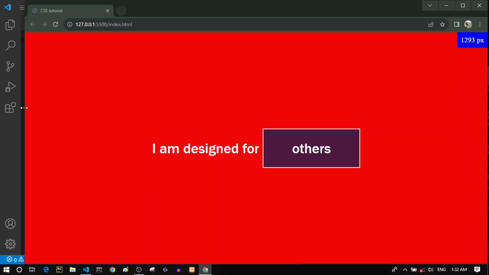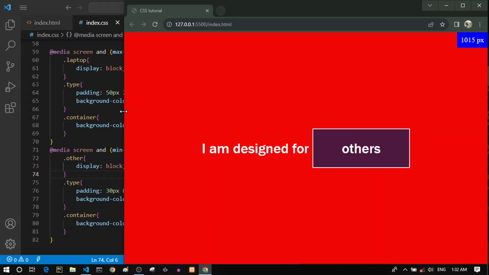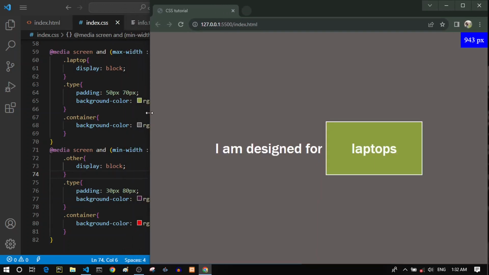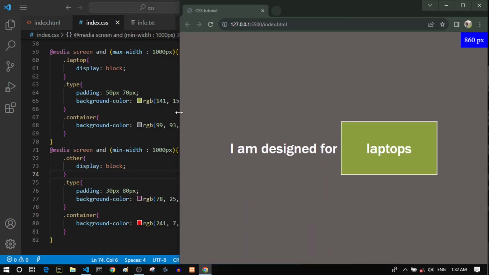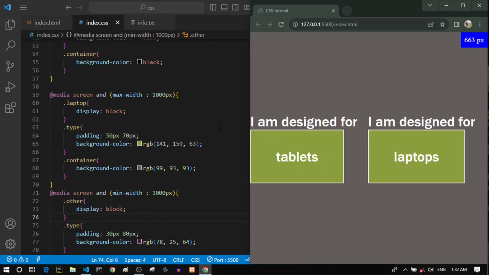But there is a problem here, because if we decrease our browser size, you can see that it is other, and now it's laptops. And the problem is that if we bring it to something like this, now two conditions are true, because right now it is 663, and this condition is true for both laptops and tablets.